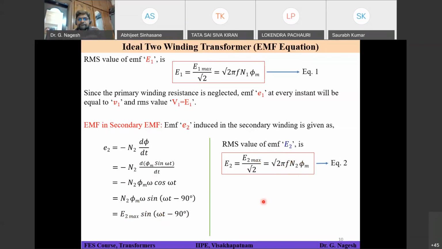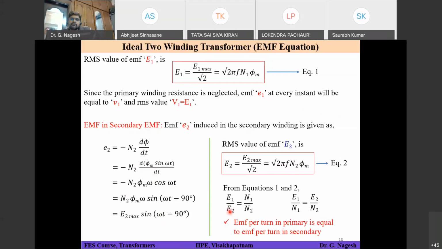Is it clear? Yes, sir. So seeing the RMS values, E2 is root 2 into pi into f into N2 into phi max. And what is the E1 expression? The E1 RMS value, only in place of N2 it is N1. So what I can conclude from equations 1 and 2 is E1 by E2 is equal to N1 by N2, or E1 by N1 is equal to E2 by N2.